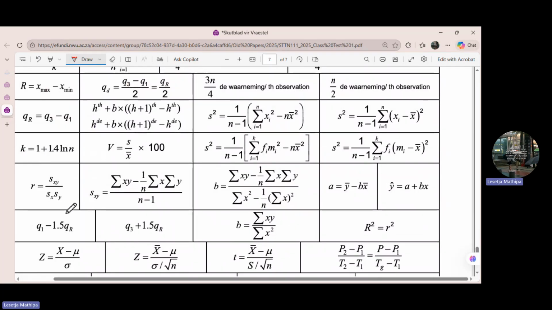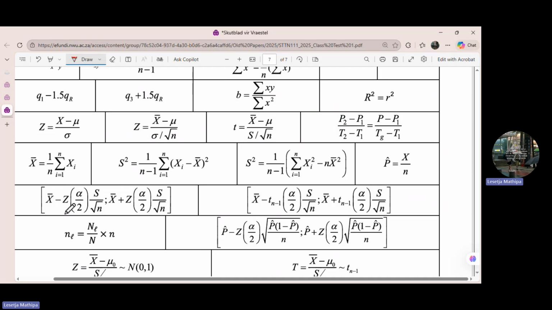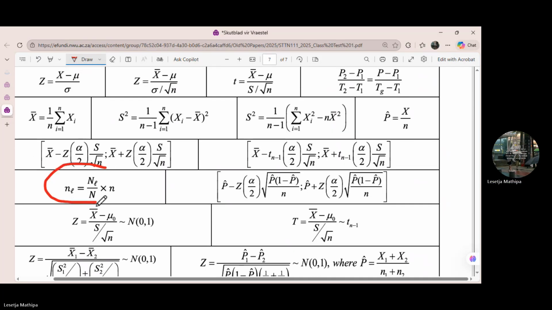The formula for stratified random sampling. This is the formula. The small letter n, that is the sample size. That's the proportional stratified sample size. Then the capital letter N, that is the population size. Then capital letter Ni, this one, we call it the population stratum size of each stratum. This one here, that is the sample size of each stratum.